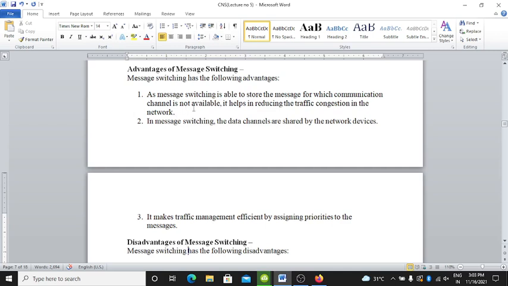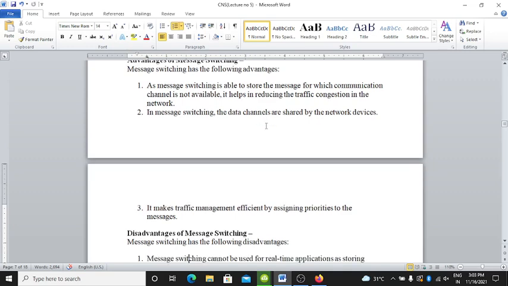These are the advantages of message switching. First, as message switching is able to store the message for which the communication channel is not available, it helps in reducing the traffic congestion in the network. Second, in message switching, the data channels are shared by the network devices. Third, message switching makes traffic management efficient by assigning priorities to the messages.